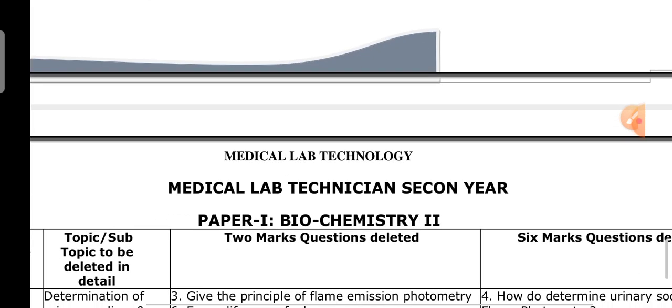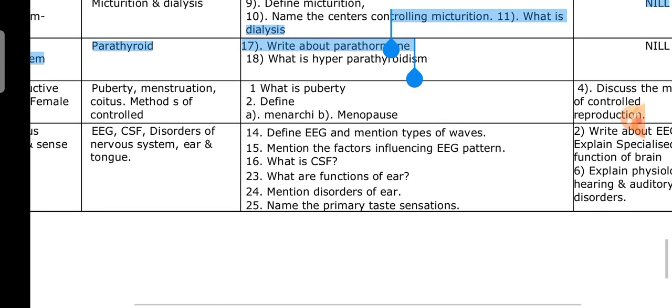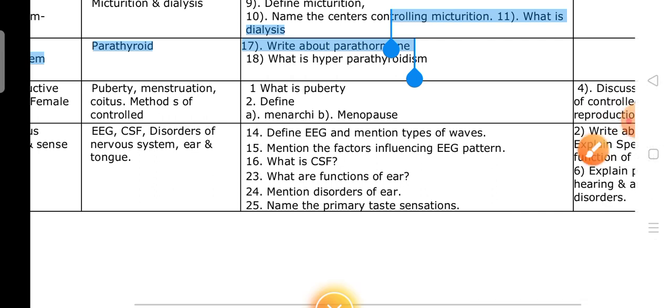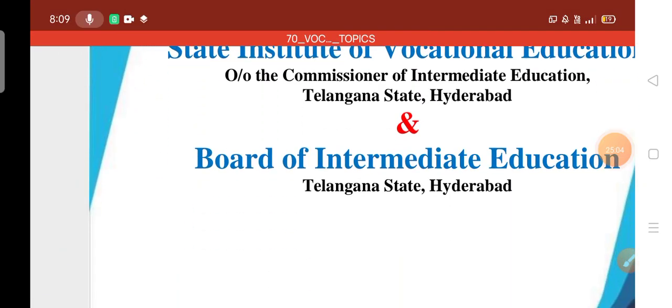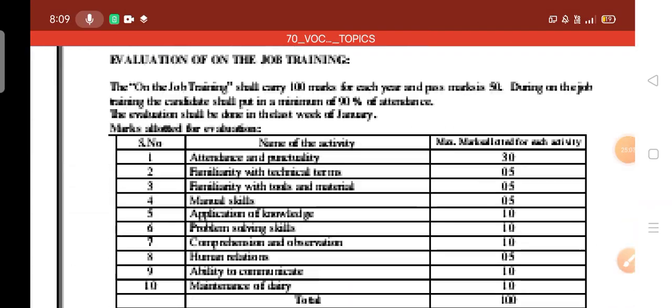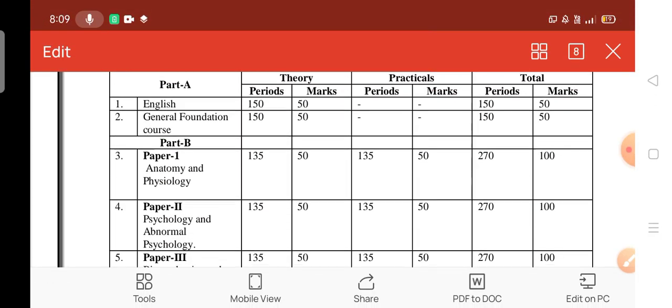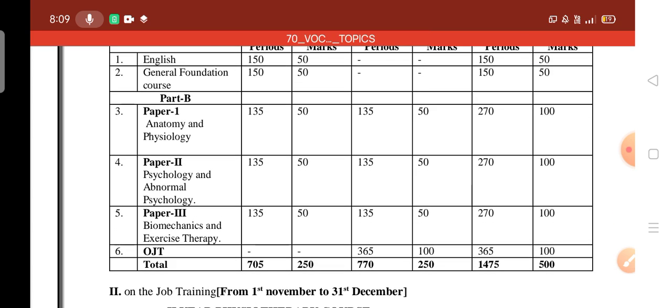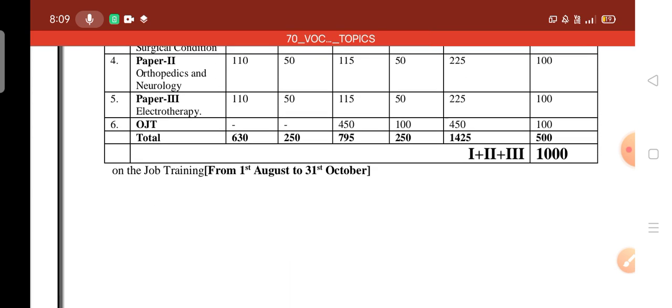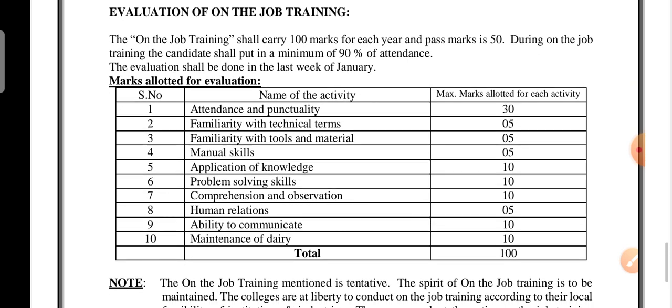So here I discussed about 30% deleted content for the MMLT first year students, for the subjects of biochemistry, microbiology, pathology, and anatomy and physiology. Physiotherapy also at the same time. This is the blueprint of the syllabus for paper 1, paper 2, paper 3. Next, evaluation of the marks in the OJT period.